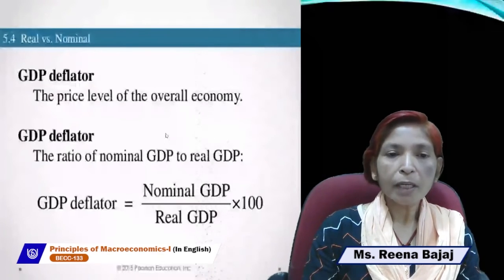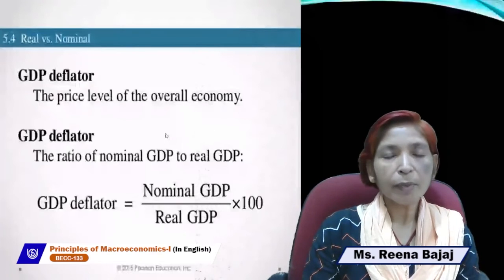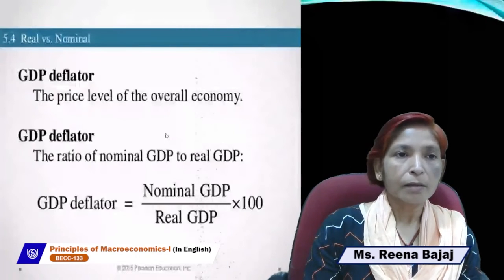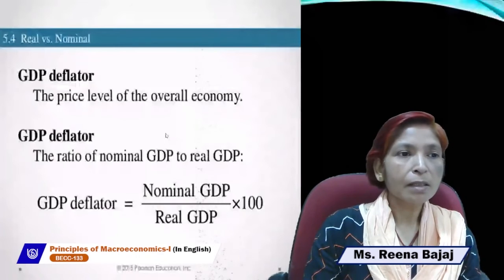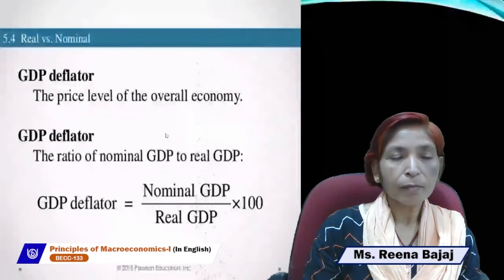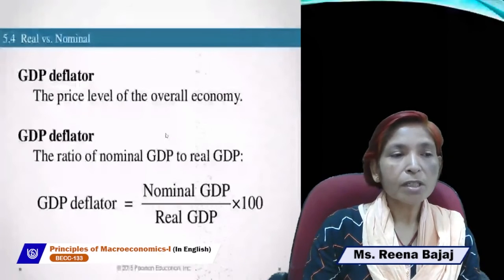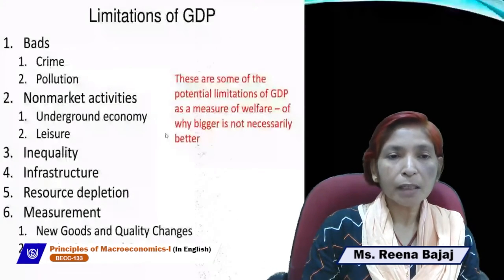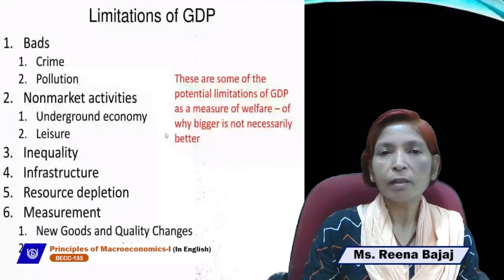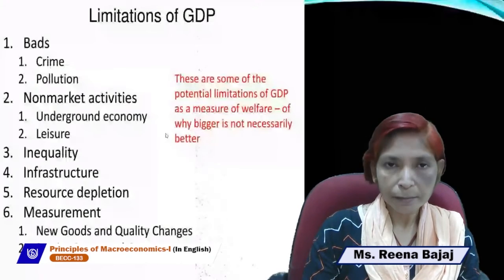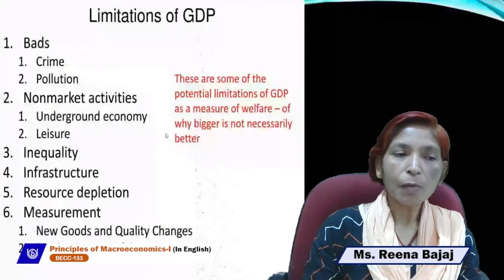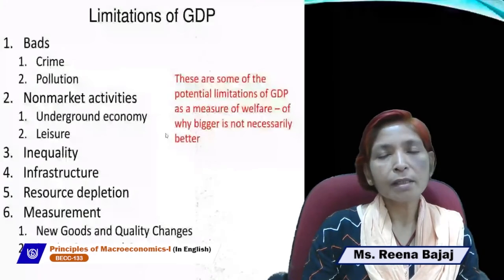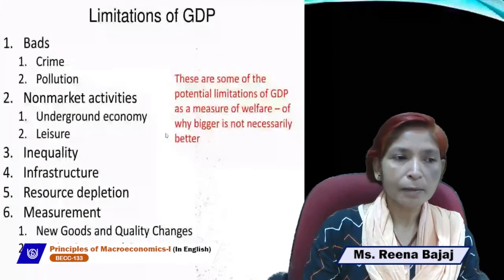If GDP increases, then these are the limitations. One is bads. Bads means the things which are always bad for all the country's people. Crime is bad, and if GDP increases, simultaneously crime also increases, no welfare of the country people will rise. If GDP increases, simultaneously pollution also increases, no social welfare will rise.